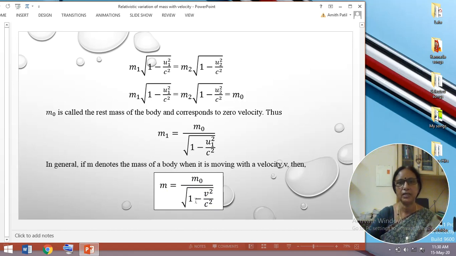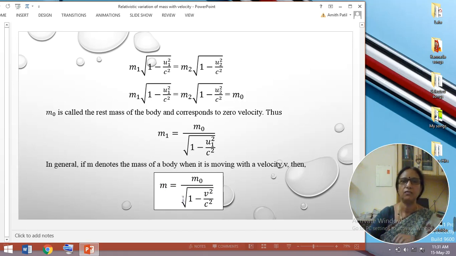On the other hand, if the velocity is approximately equal to the velocity of light, then let me consider this v as c itself. Then this equation becomes m is equal to infinity. That clearly indicates as the velocity goes on increasing, approaching the velocity of the light, the change in mass is appreciable. So this is nothing but the explanation for the relativistic variation of mass with velocity.